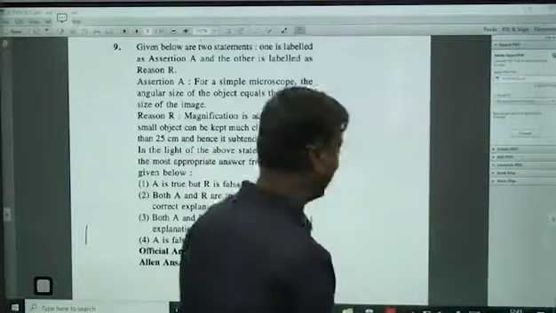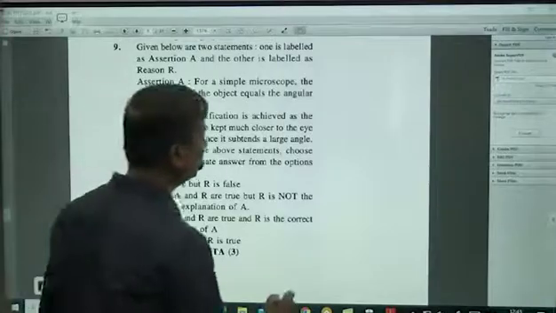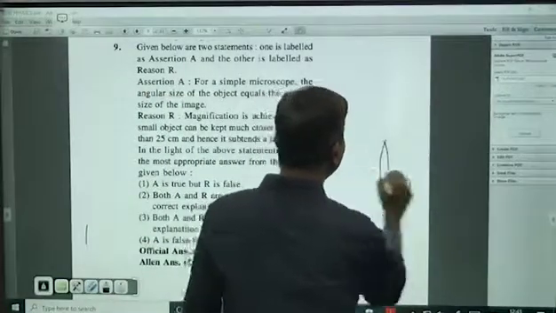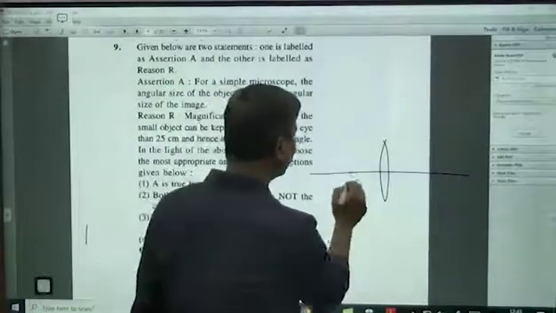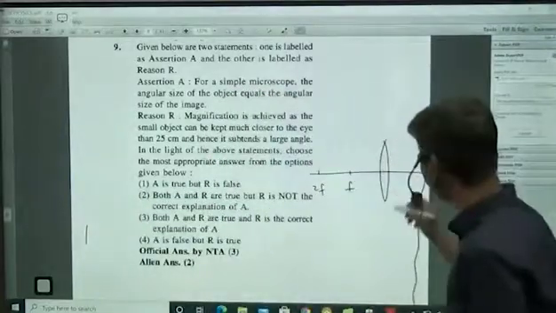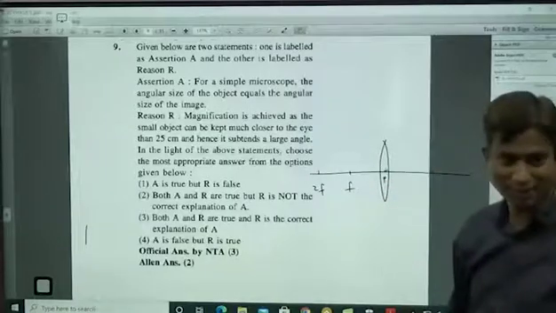A simple microscope is just a simple convex lens, nothing more. Generally we know that whenever you place any object between pole and focus, you will get a virtual image, compulsorily virtual, not real.